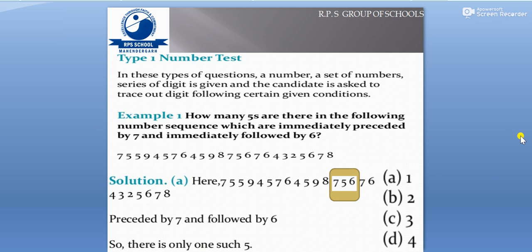The question you have already understood. We need to find how many 5s there are, where 5 is preceded by 7 and followed by 6. Let us see. Here 5 is not preceded by 7. Then we find one where 5 is in the middle, preceded by 7 and followed by 6, right? In the entire series we have only one such example. So of course the answer is 1, and A is the right answer.